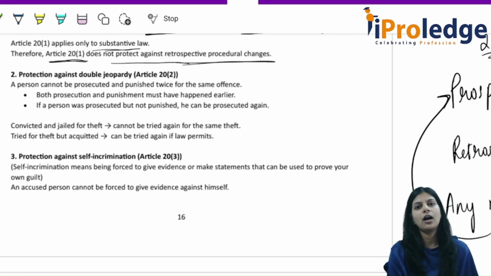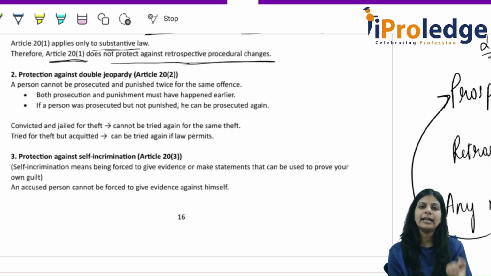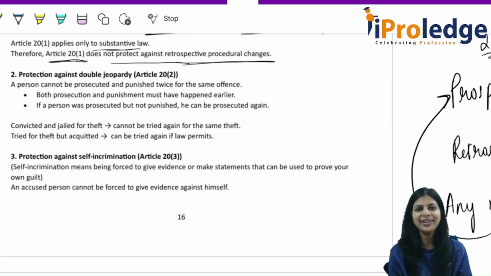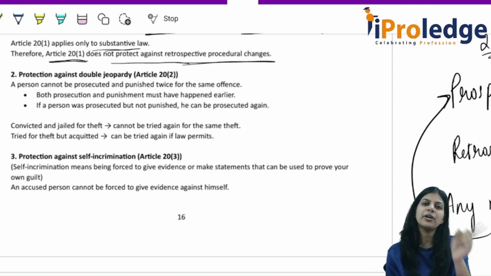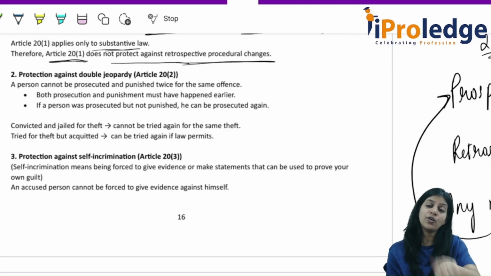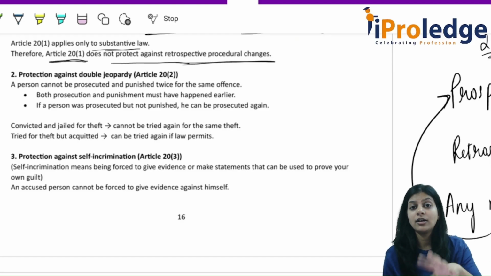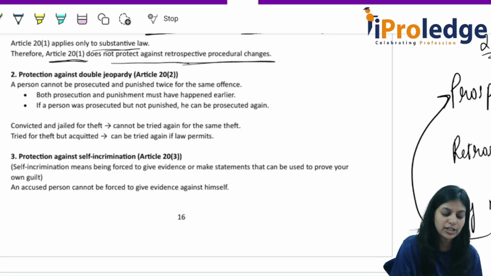That means what? A person is punished. Can you punish that person once again for the same act? No, right? A person has already committed a crime and that person has undergone the punishment. Can we punish that person again for the same act which he committed? No. For a new act, yes, you can punish him again. That is separate. But can you punish a person again for the same act? No. That is protection against double jeopardy.